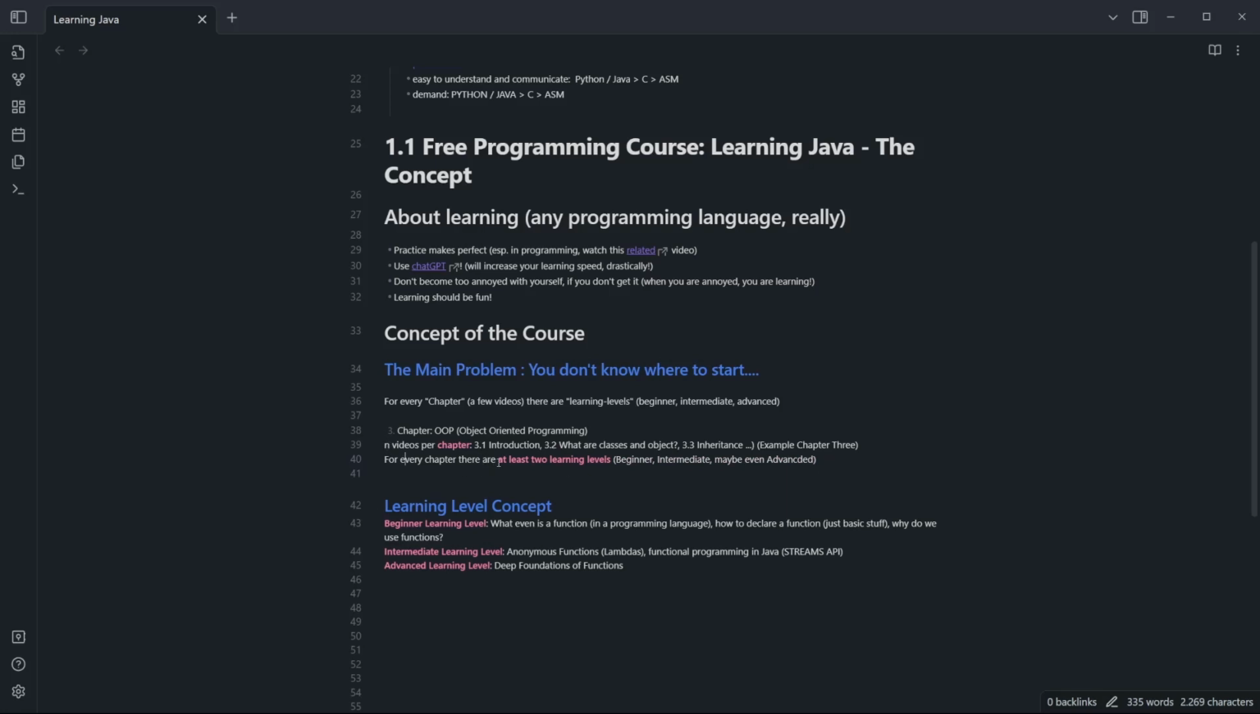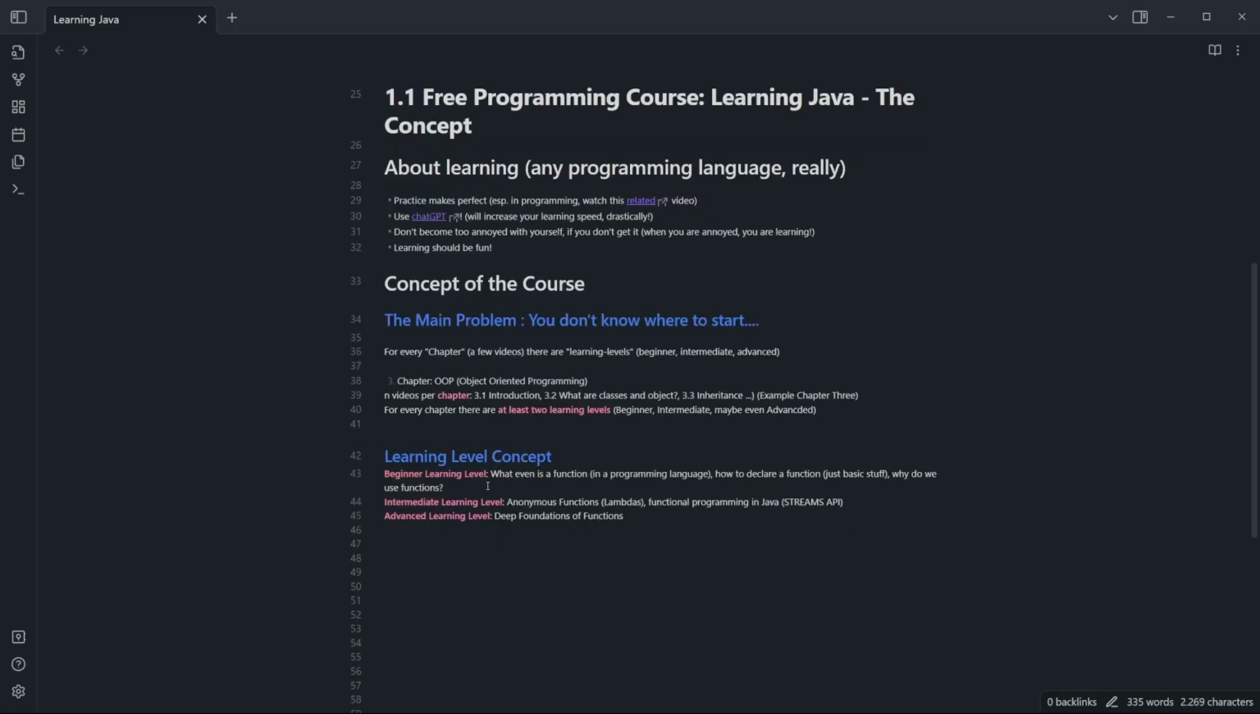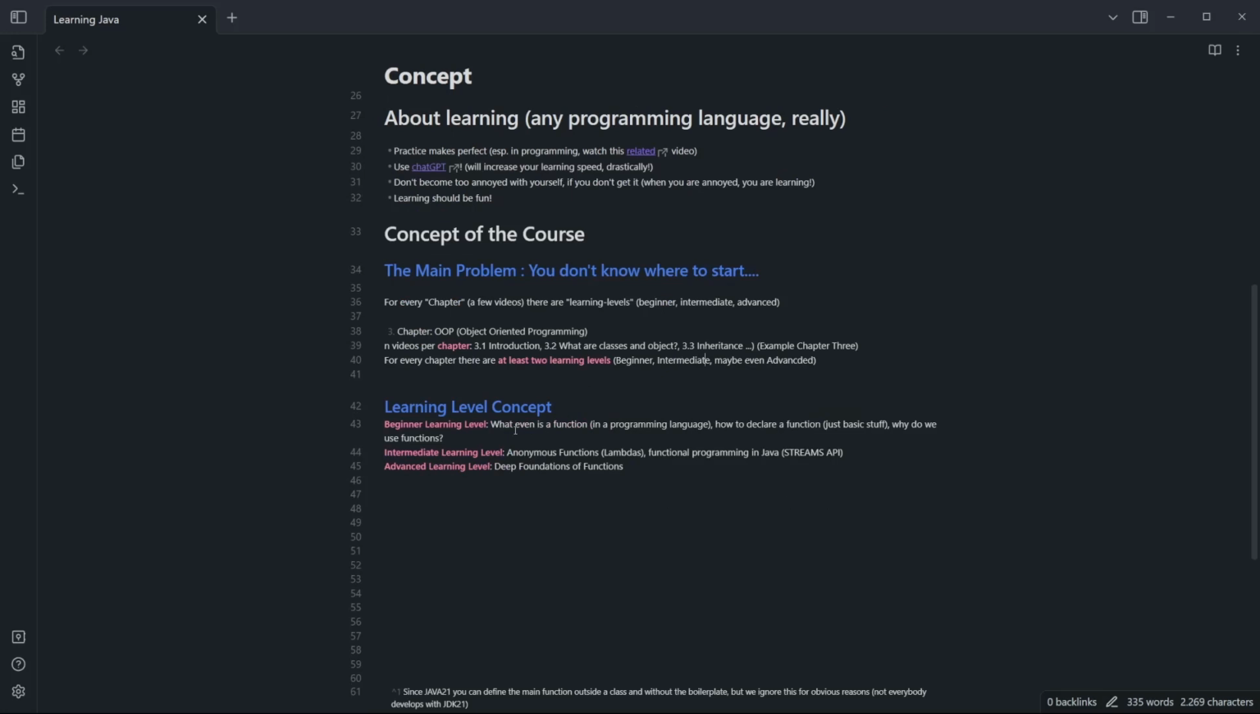So for every chapter, there are at least 2 learning levels, and these are beginner and intermediate. There may be 3 if it's also advanced. Okay, let me give you another example of these learning levels. Let's say we are talking about functions. Let's say this is chapter 2, and inside chapter 2, the structure is a beginner learning level.